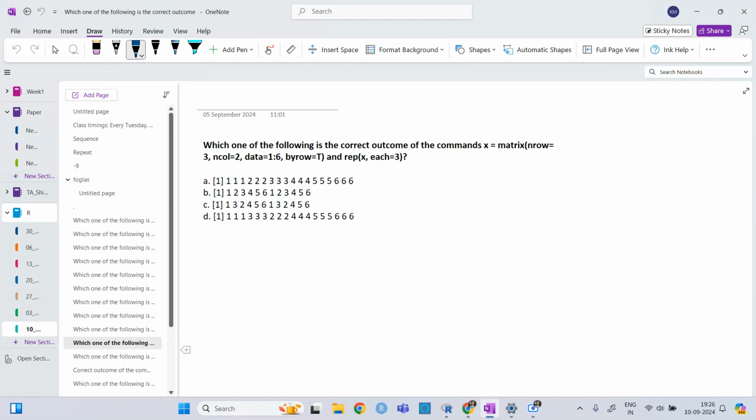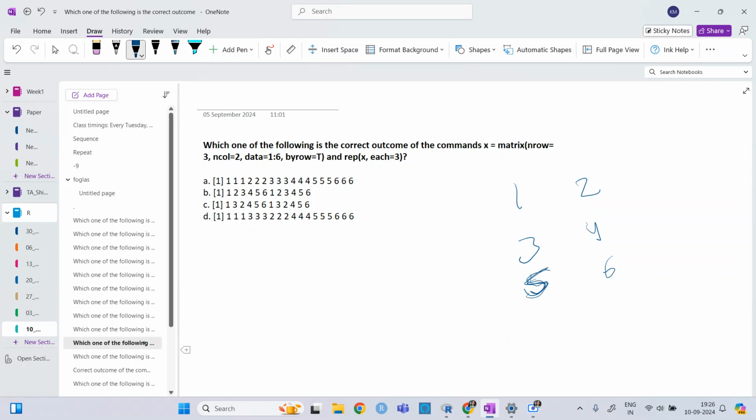See again, by row is true here. So it is 1, 2, 3, 4, 5, 6, right? And row is 2.